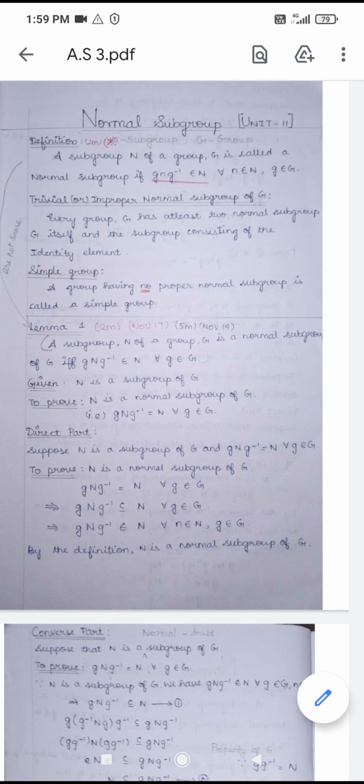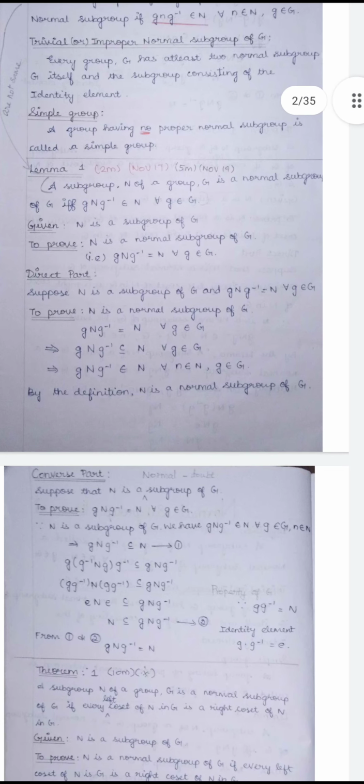A subgroup N of the group G is called the normal subgroup. It will satisfy the condition g n g inverse belongs to N for every n belongs to N, g belongs to G. Based on this theorem: a subgroup N of the group G is a normal subgroup of G if and only if g N g inverse belongs to N for every g belongs to G. Given N is a subgroup of G, to prove that N is a normal subgroup of G, that is g N g inverse is equal to N for every g belongs to G.